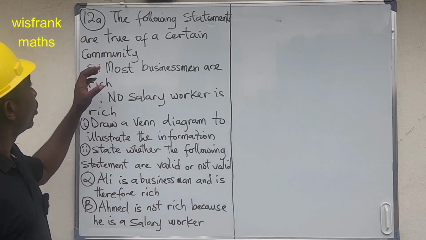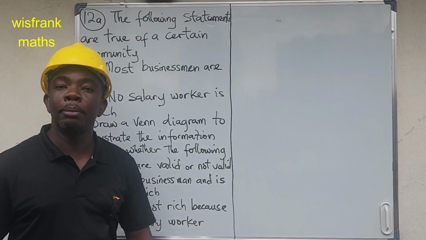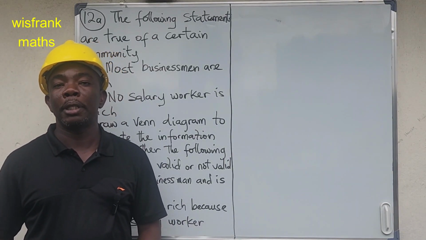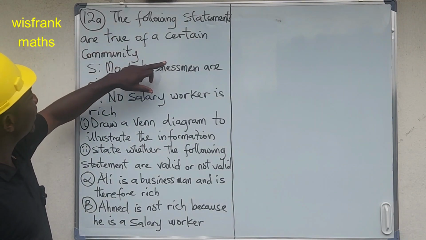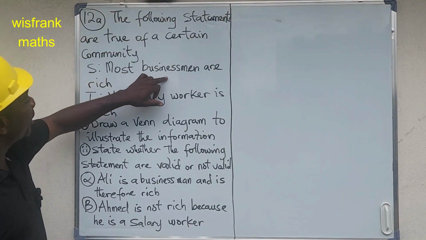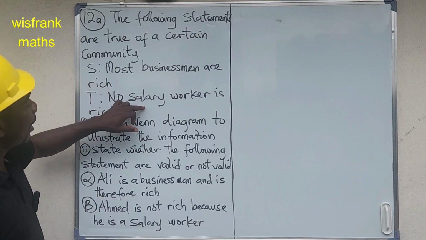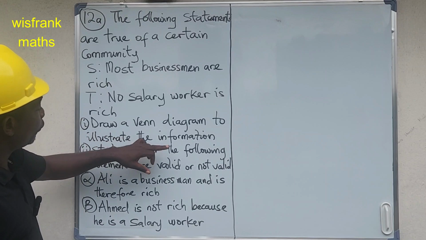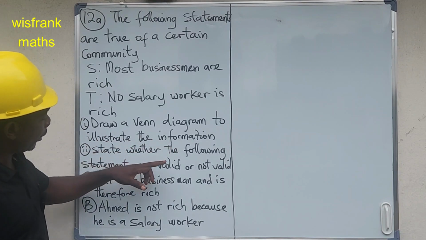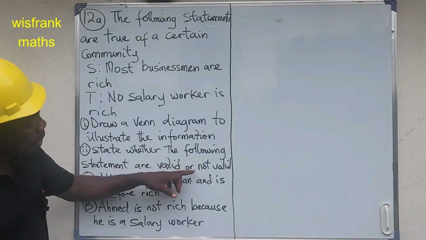Today we are looking at number 12A of the September 2023 core mathematics examination. It says, the following statements are true of a certain community. S: Most businessmen are rich. T: No salary worker is rich. I. Draw a Venn diagram to illustrate the information. II. State whether the following statements are valid or not valid.